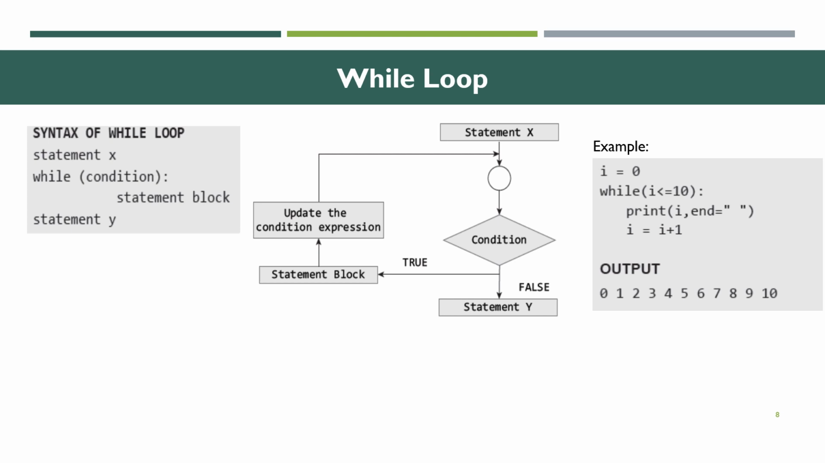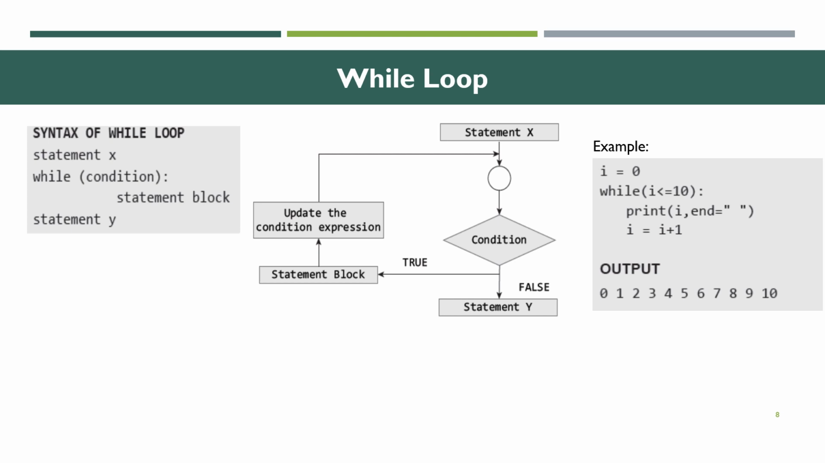The condition is evaluated again and again. It's a continuous process. That is, a while loop is used to execute a block of statements repeatedly until a given condition is satisfied. This is for the while loop. If the condition is true, it will be executed.